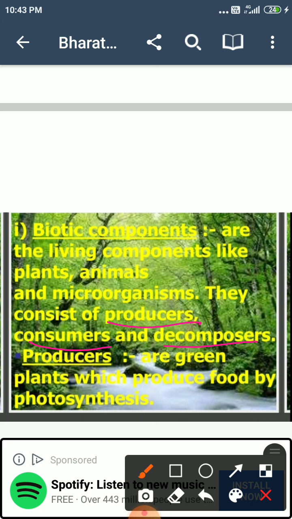decomposers. Okay, decomposer organisms, saprotrophs, which consume the dead remains of other organisms. Okay, dead remains पर या other organism पर depend होते हैं decomposers. Okay, like certain bacteria and fungi are the decomposers. Okay, get it. So now these are the biotic components.